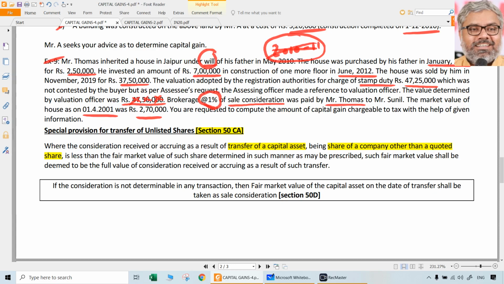Such a manner as may be prescribed, first of all the fair market value of such unlisted share has to be calculated. If by chance the SSE claims that he has received less than the fair market value of such share, then what shall be taken as full value of consideration? Such a fair market value shall be deemed to be the full value of consideration received or accruing as a result of such transfer, even though really he has received a lesser amount of money.